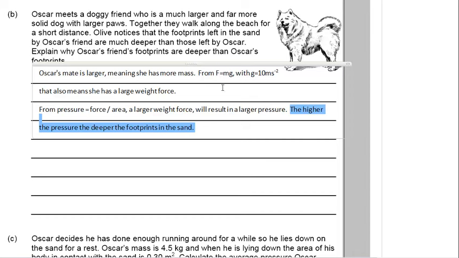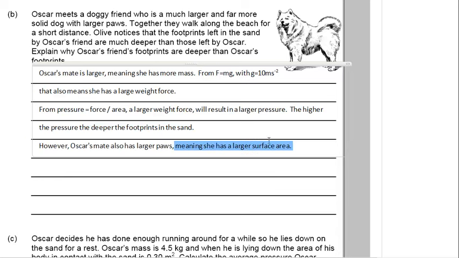However, we notice up here in the question, it also says she has larger paws. Okay, so if she's got larger paws, that means she has larger surface area. And so that decreases the pressure. That does the complete opposite. So if she has huge paws, if she's got big snowshoes running down the beach, then she won't sink very much at all. So it does the opposite of having more force. So that means that her weight force must be much bigger than the difference between her paw size.